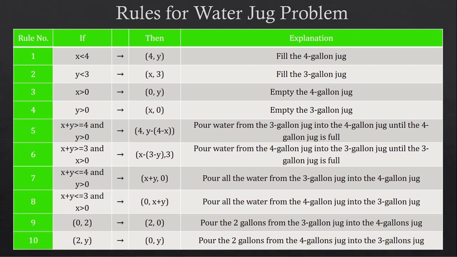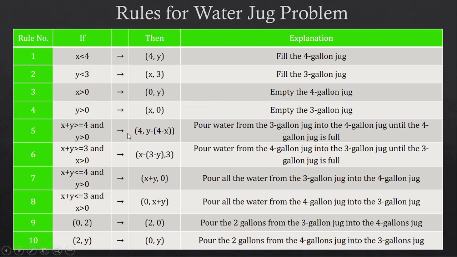You must have understood that the left and right sides are all states. These rules compare the left side, that is the if condition, to the current state under consideration to check if that particular rule can be applied.